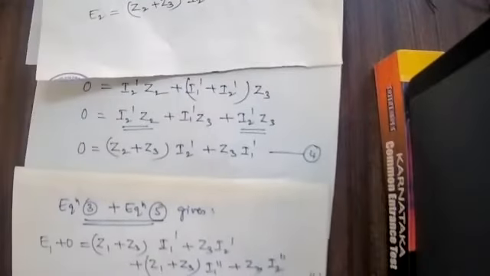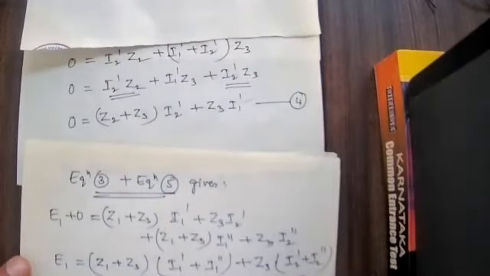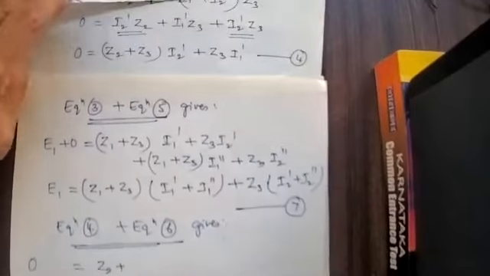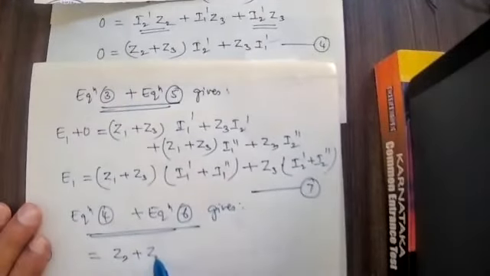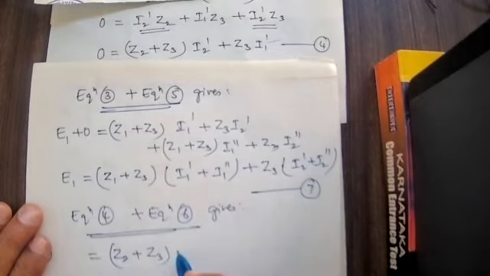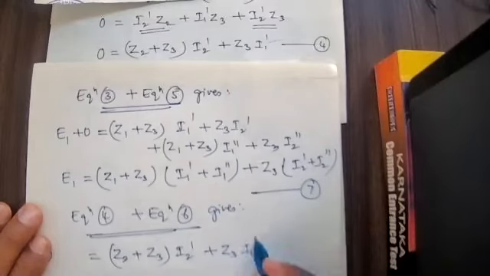Equation number 4: 0 is equal to Z2 plus Z3 into I2 dash plus Z3 into I1 dash.